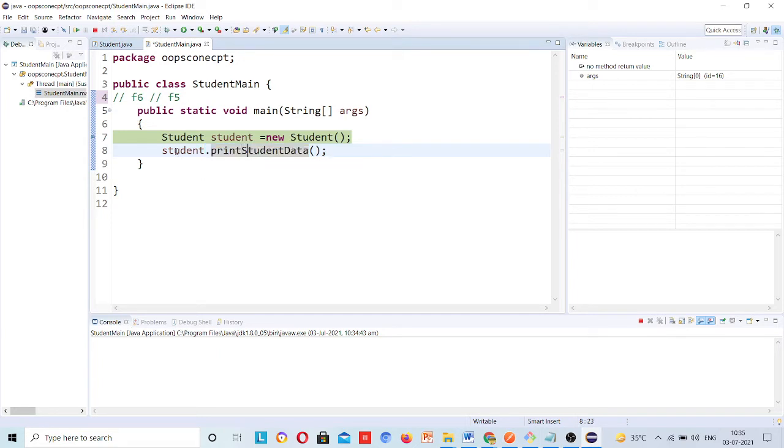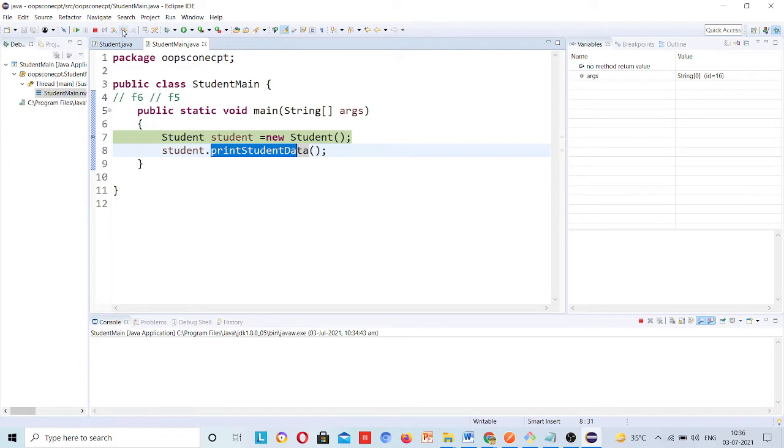So okay, I will come to this. Execute, and when the debugging pointer where my cursor is reaches line number 8, this object is calling a method. You can see this object is calling a method because you can see parentheses here. Now if you want to go inside that method and debug it, then you have to press F5, not F6. So first I will press F6 and you will see.